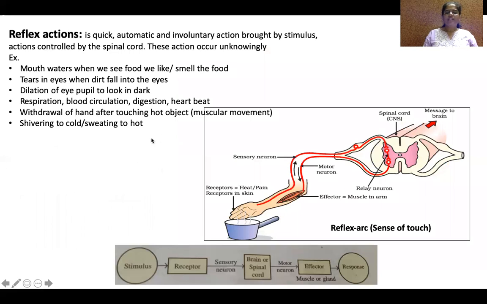This is a reflex action. The peripheral nervous system performs involuntary actions, which are also called reflex actions. Reflex actions and involuntary actions are very quick and automatic. Okay, without our consciousness, actions will be taken by the stimulus. Without our consciousness, these actions will occur, controlled by the spinal cord.